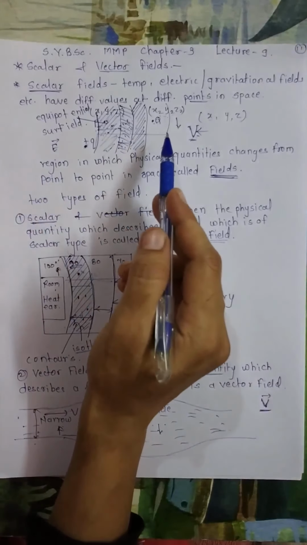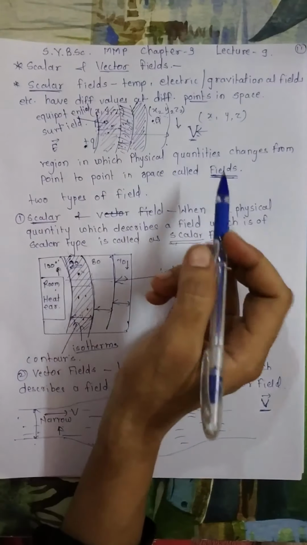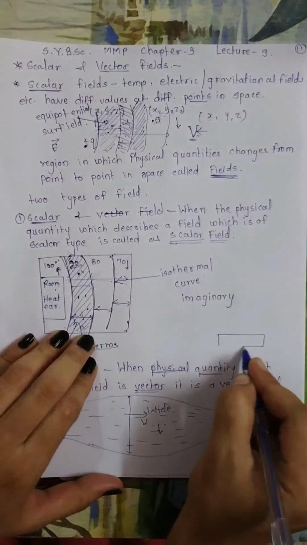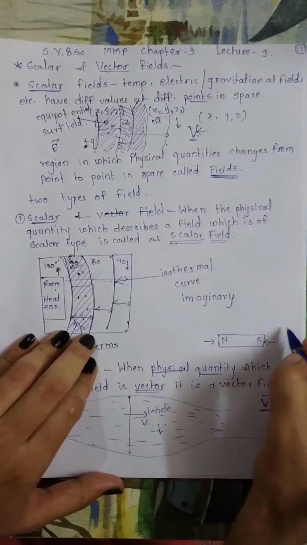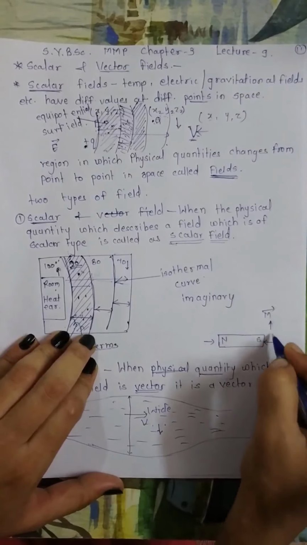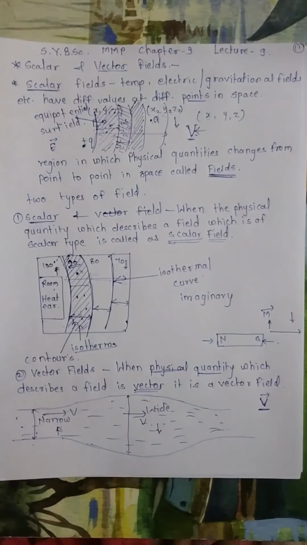Then another example is the magnetic field. Consider the magnetic field near the pole of a magnet. You know a magnet has two poles. Suppose I am taking a bar magnet, with north and south poles. The magnetic field near these poles will be larger, and as we go away from the pole it will decrease. You have played with magnets and you know this, right? In childhood you already know all these things.